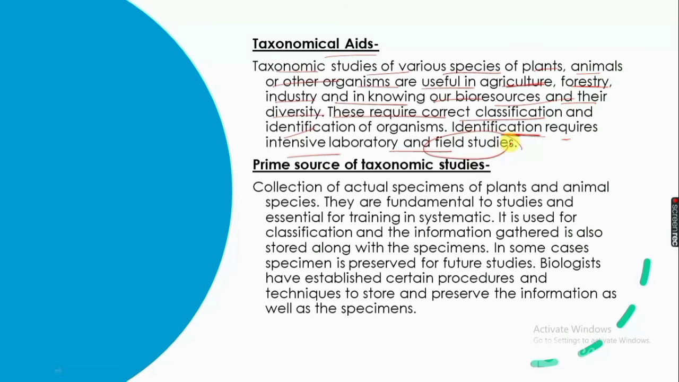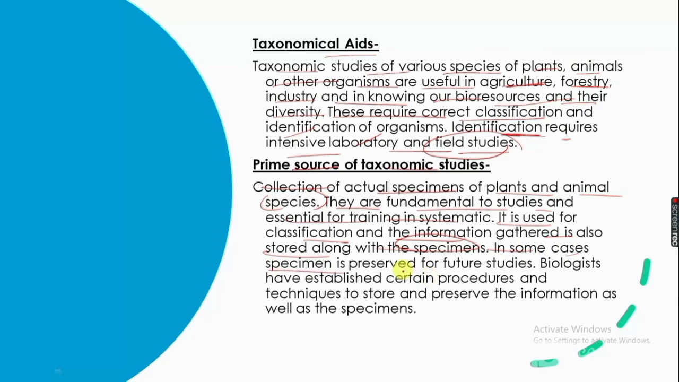The primary source of taxonomic studies is the collection of actual specimens of plants and animals. They are fundamental to studies and essential for training in systematics. They are used for classification, and the information gathered is also stored with the specimen. In some cases, the specimen is preserved for future studies, if we want to know more about it.